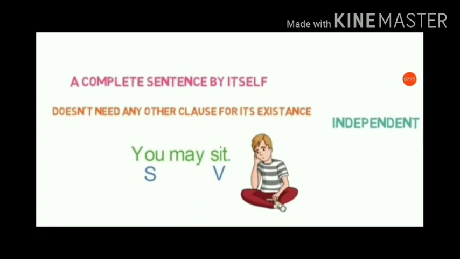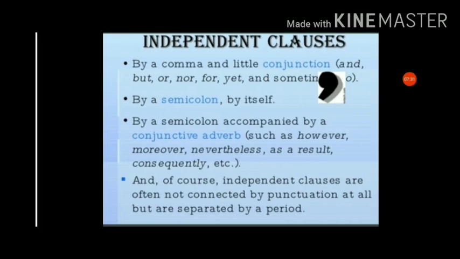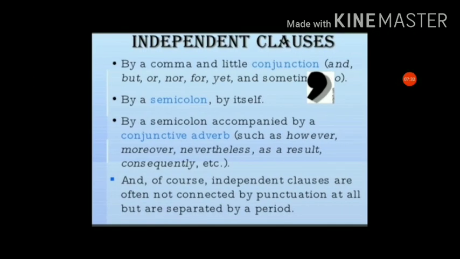As you know, in a clause the subject and verb are essential, along with a complete sense. By "you may sit" we get the complete sense by itself. That's why it stands alone, and that's why it is known as an independent clause. Now, how do we identify the independent clause?